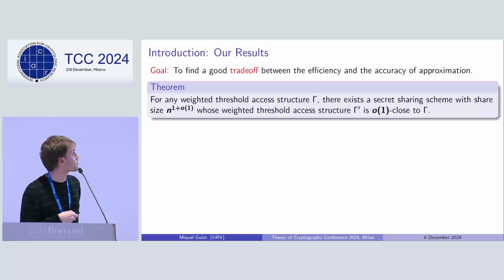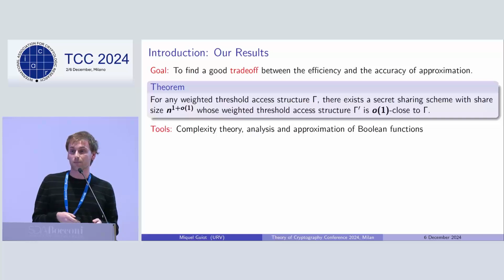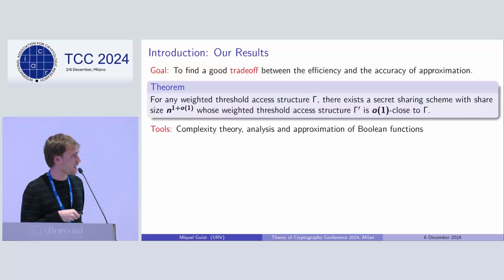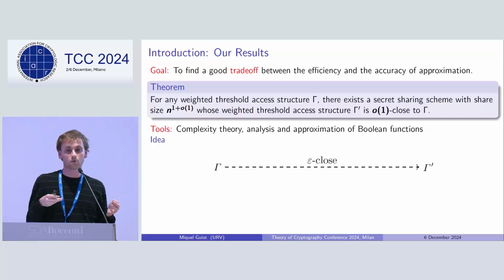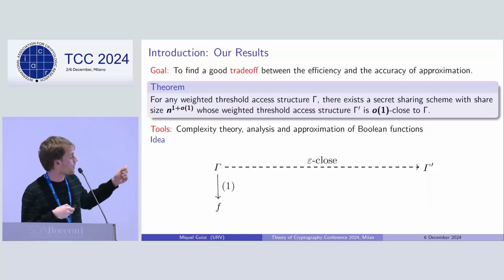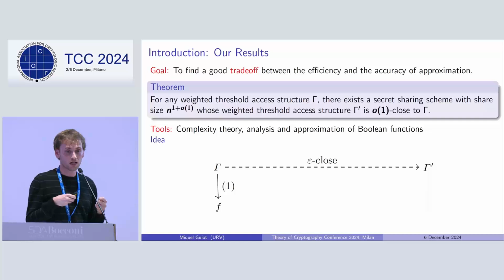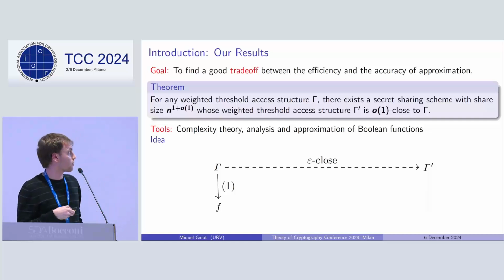In order to prove the result, we use tools from complexity theory, and in particular from the analysis and approximation of Boolean functions. And the general idea of our approach is the following one. So given our weighted threshold access structure, we want to build another one which is pretty close to the original one. What we do is first, we view it simply as the monotone weighted threshold function, and now in this richer framework of complexity theory, we will try to approximate it.